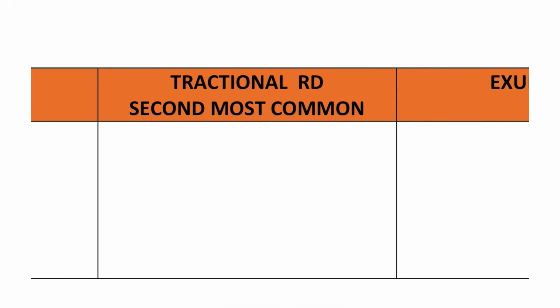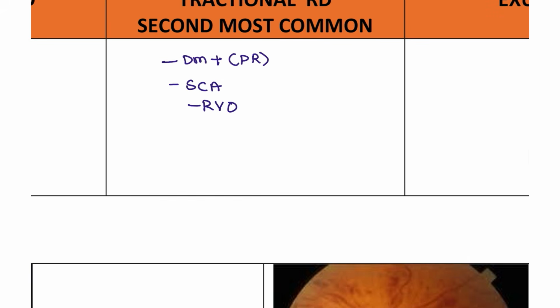Tractional type you are going to see in the patients of diabetes mellitus, okay, and proliferative retinopathy. You are going to see proliferative retinopathy, and also other conditions like sickle cell anemia and retinal vein occlusion, in these patients also. And the condition that is associated here is a gradual loss of vision. So there is a risk factor also, like diabetes mellitus and sickle cell anemia that you can see.